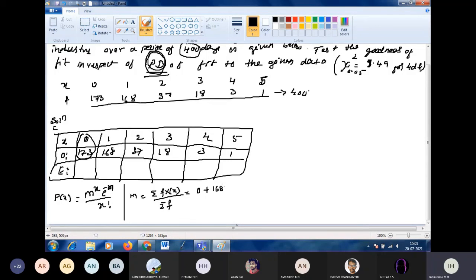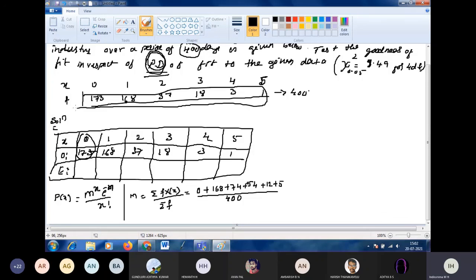Plus what is 2 into 37? 74. Plus 3 into 18 is 54, plus 4 threes are 12, plus 5. Add the numerator first. Denominator, as we know, is 400, the sum of the frequencies. Sum of the frequencies is 400. Okay, now what is the numerator summation? 168 plus 74 plus 54 plus 12 plus 5. Tell me first.